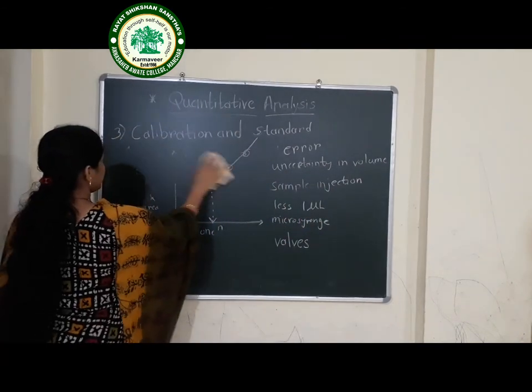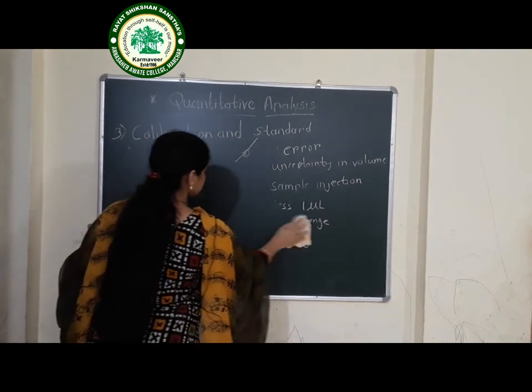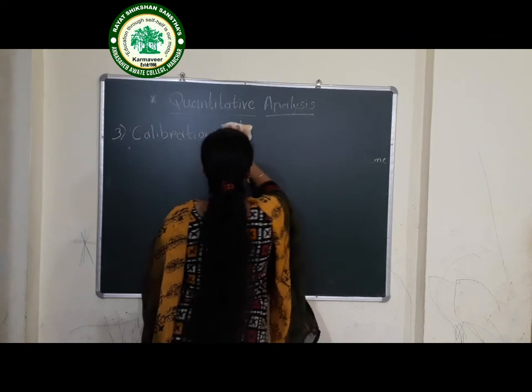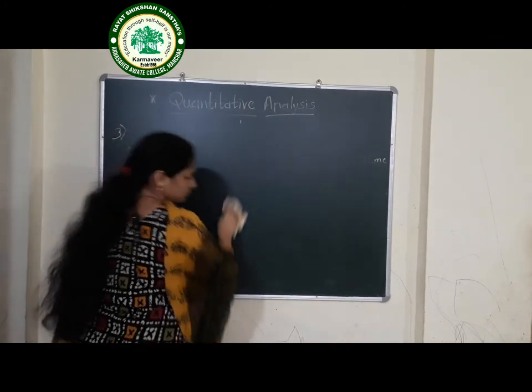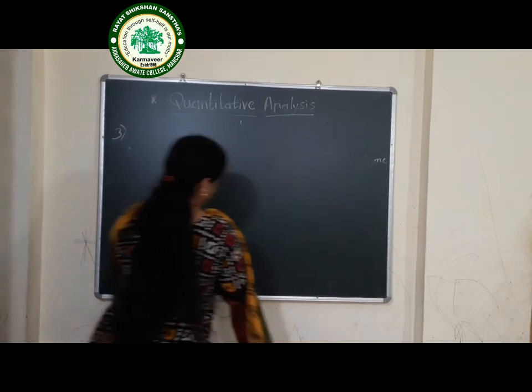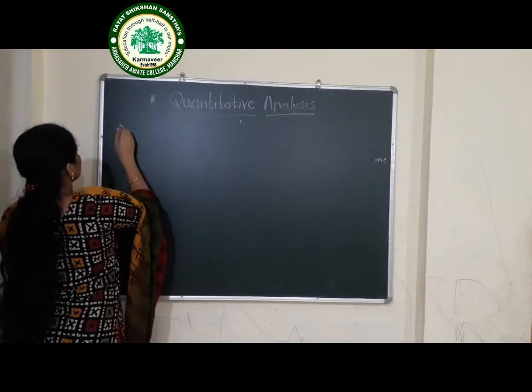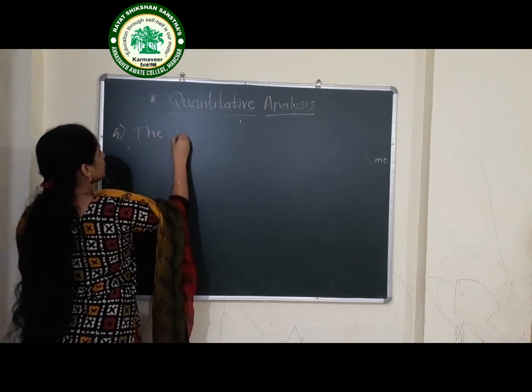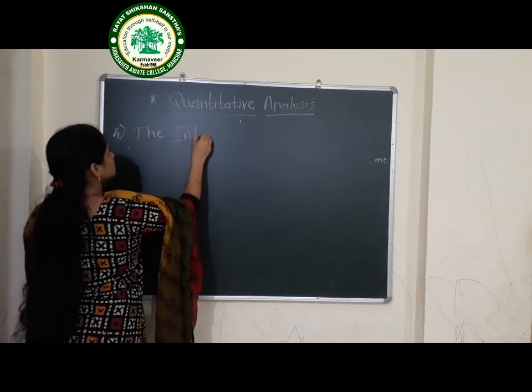Okay, now the next method is the internal standard method.